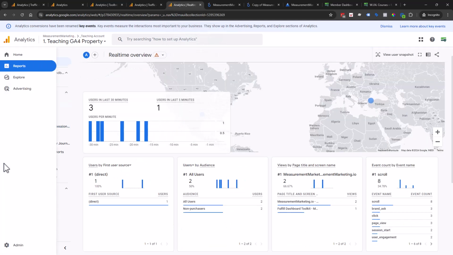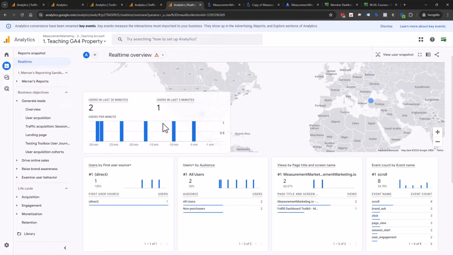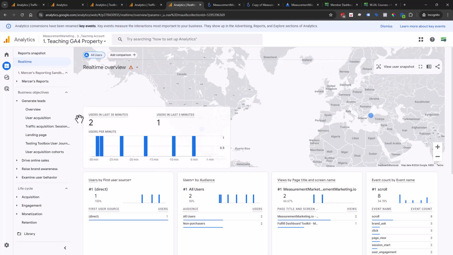Now, another amazing update that's just really recent, just a day or so old, is we now have the ability inside our real-time reports to see users in the last 5 minutes, and we have this minute-by-minute breakdown. That was not something we had before inside of GA4. I guess enough people said, hey Google, we want that piece back, because it really allowed us to troubleshoot as we were implementing things, what was going on, was the site even turned on, all of that stuff. So that is another really nice update that we have here.